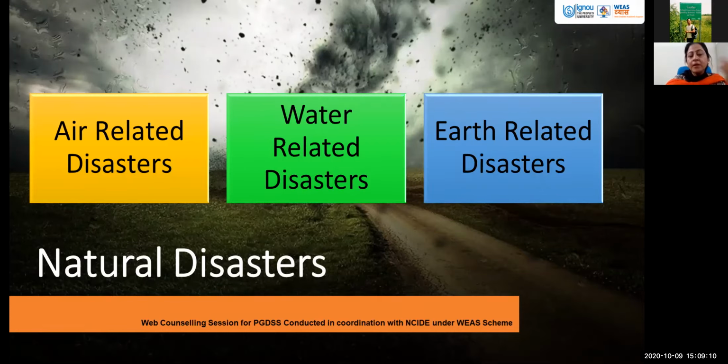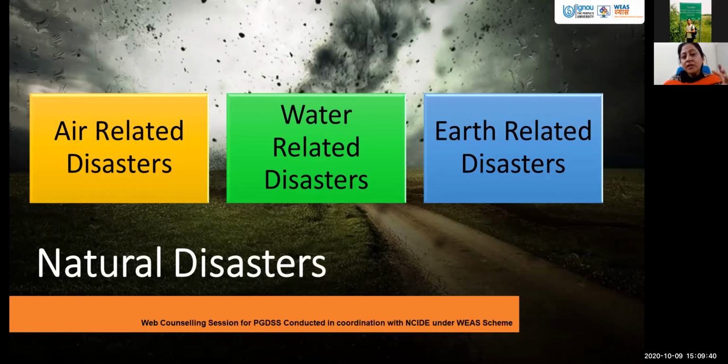There can be air related disasters. Cyclones are occurring, hurricanes are occurring, with wind speed of 60 kilometers per hour or more. That causes the falling of trees, destruction of pipelines, and destruction of people's homes. So those are the air related hazards which occur at many places.